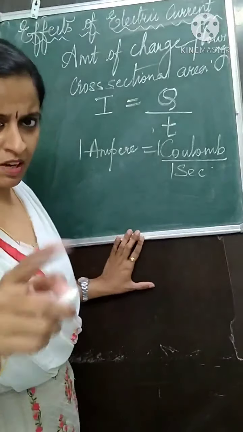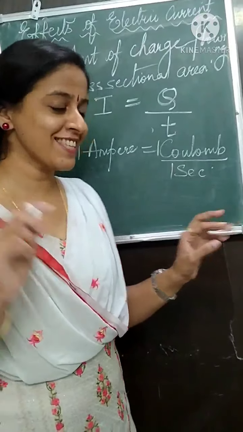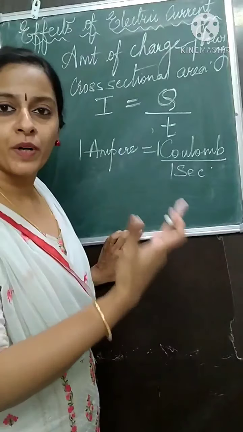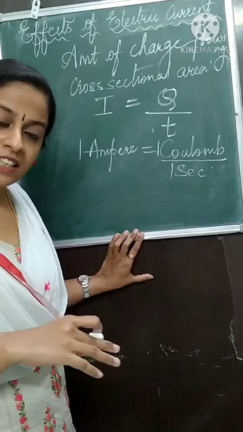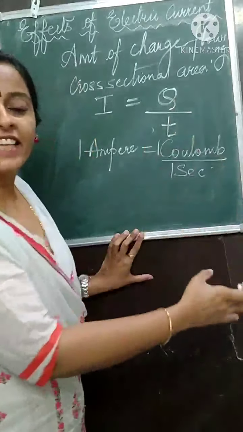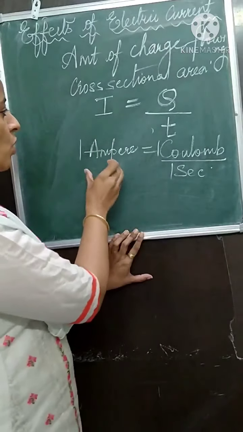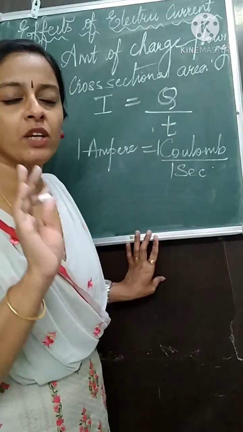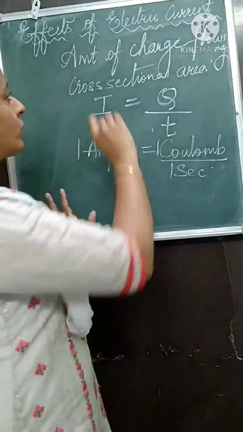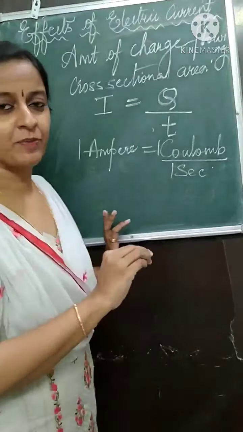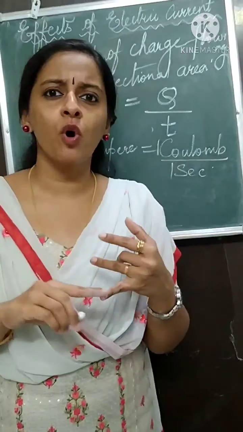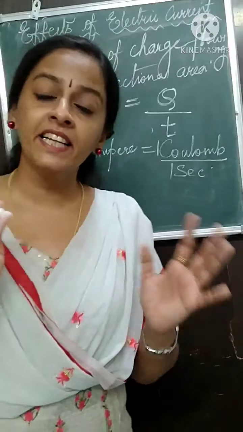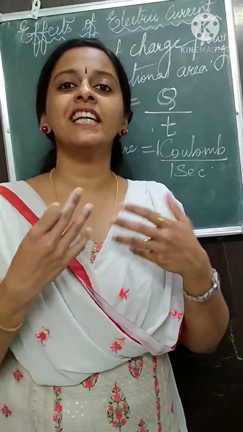Okay, third time, are you repeating with me like we do in the class? Please say, if 1 coulomb of charge passes through a particular cross-sectional area of a conductor in 1 second, then the amount of current flowing through it is called 1 ampere. Pause, write it down, the definition. Define 1 ampere. Before that you wrote define electric current. I don't like that definition of flow of electrons is called electric current, because we know that electric current is the combined effect of positive as well as negative charges.